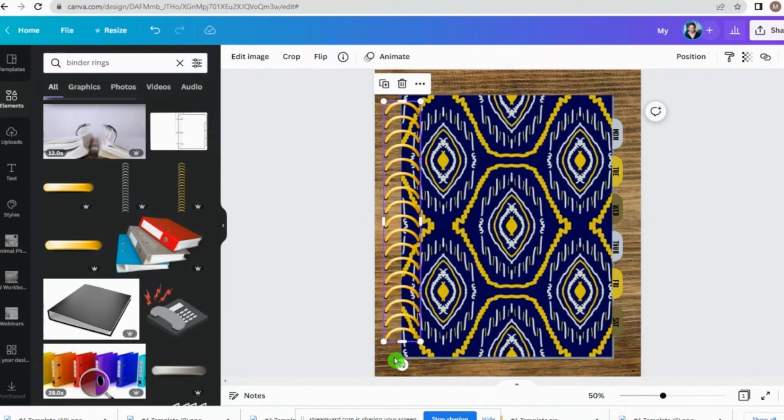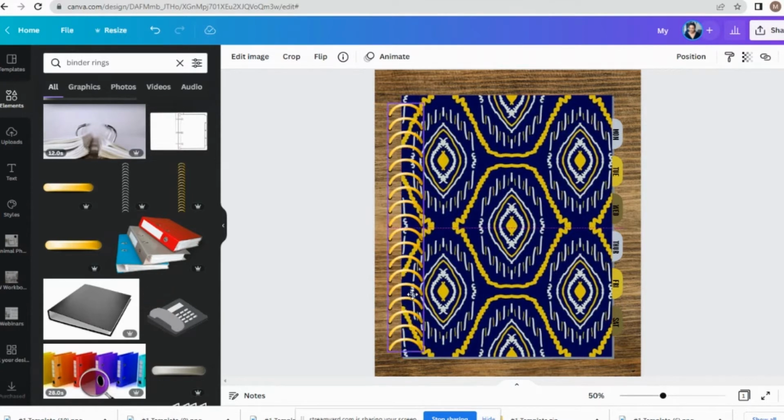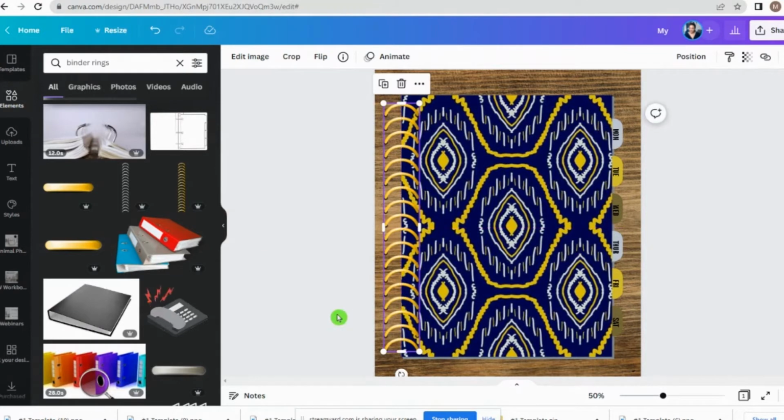Let me just make these a little smaller. And now actually I'm going to make them a little longer again. So sometimes you have to play with these just to make it perfect for you and what you're trying to do. Okay, so now that's all evenly spaced out. So now you see it starting to come together. We have our binder, we have our rings. Now we're going to do a couple of things on this before I start to add the pages.